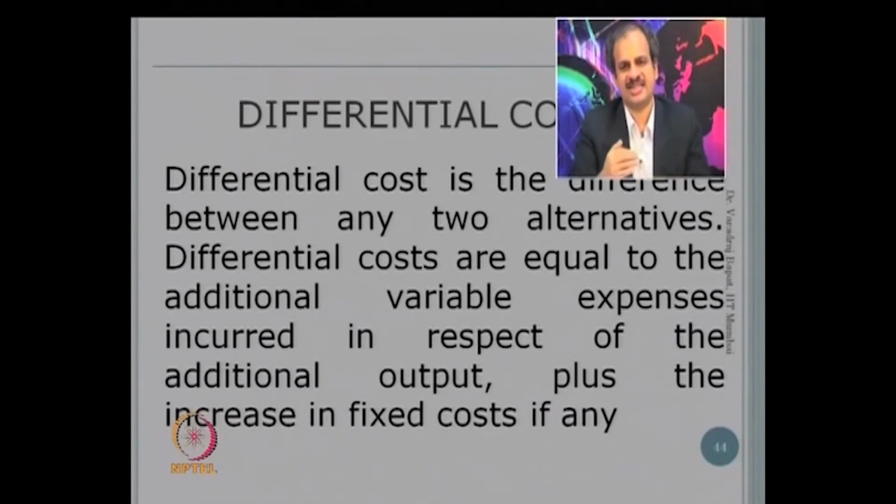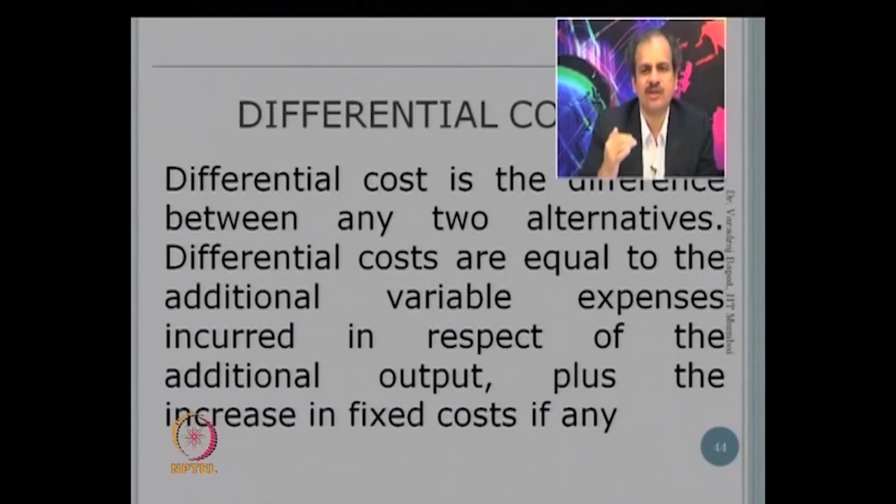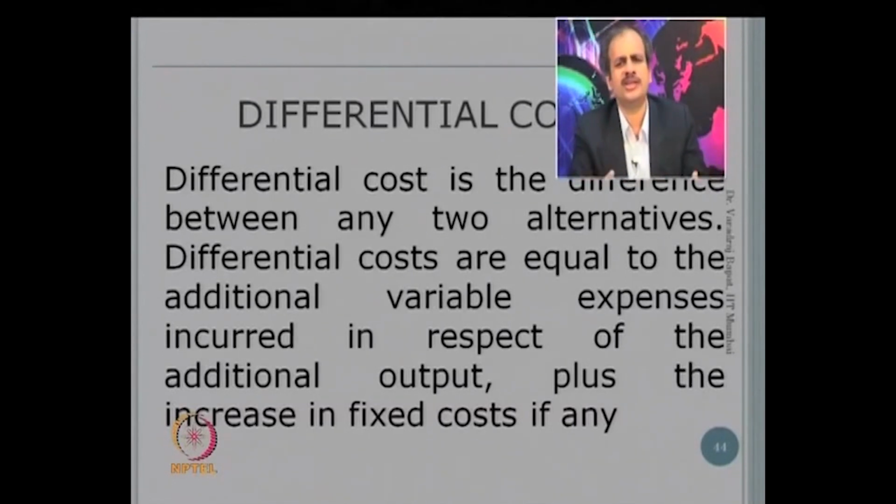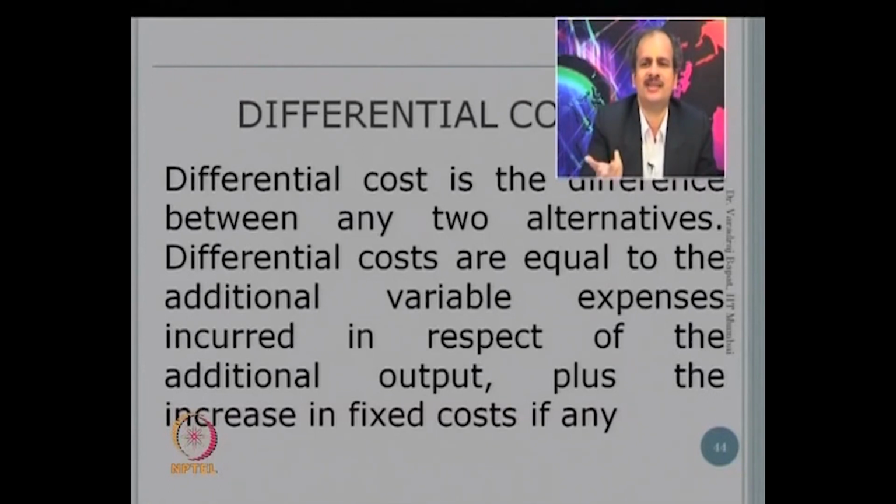Suppose I am running a bus and 50% of the bus is empty. So typically this happens with a tour operator. Somebody shows hands and wants to stop the bus and enter. What will be the differential cost for carrying that passenger? Practically zero, because anyway the bus has to run, with one more passenger hardly it matters. So they take an extra passenger at any money, because the differential cost is not much. So differential cost is the additional variable cost or fixed cost, if any, involved.